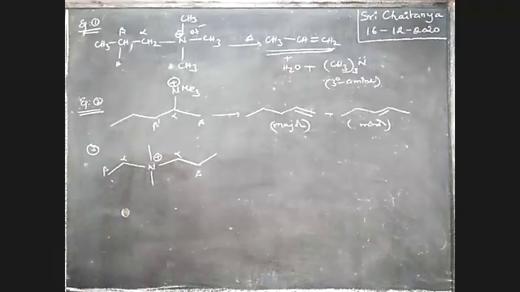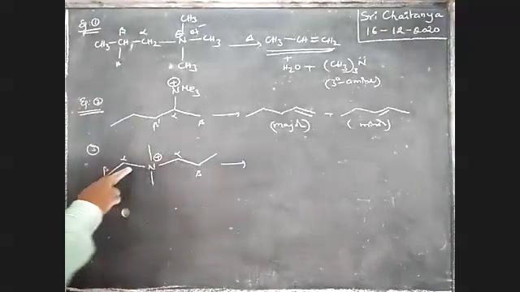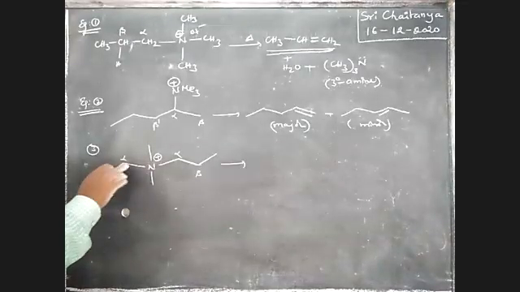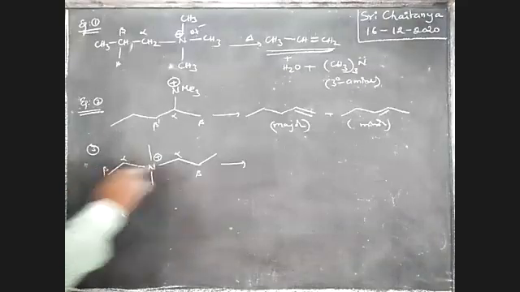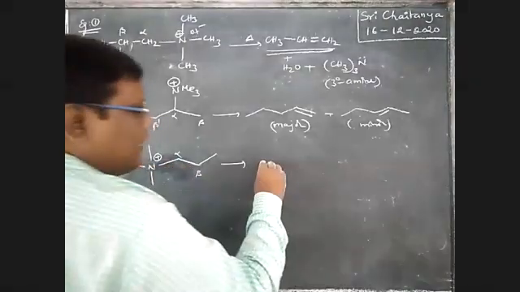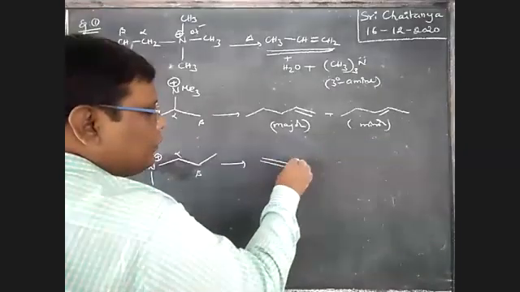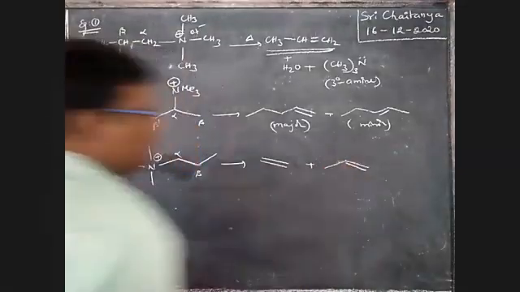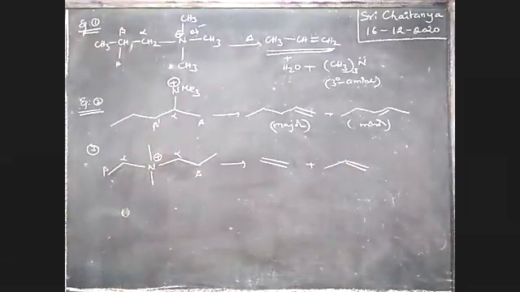Which is the answer? What are the possibilities? If this one is involved in the reaction, a pi bond is formed between these two. If this other one is involved, a pi bond is formed between those two. So these two are possible. These are the different products, boys.